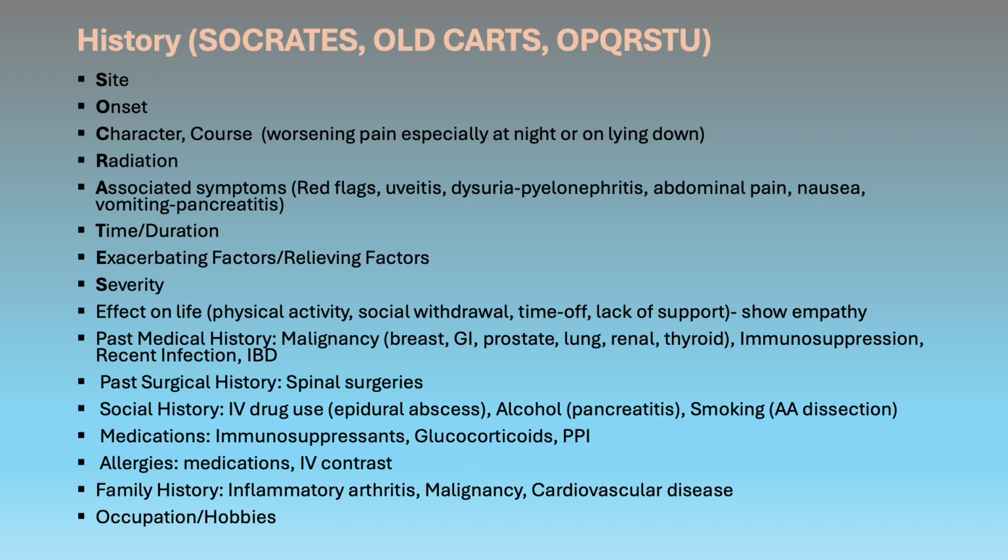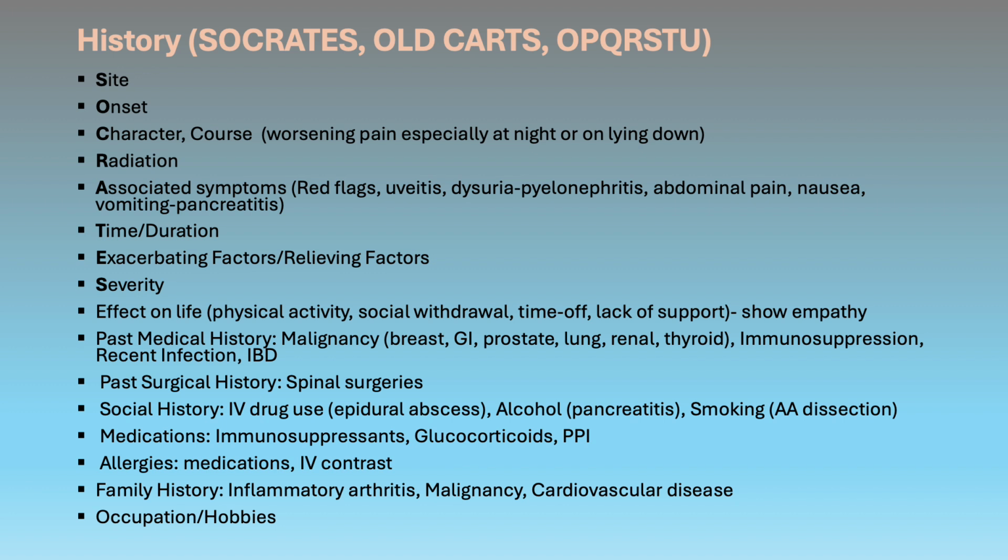Ask if the back pain moves anywhere else. Pain moving to the buttocks or leg indicates nerve compression. Pain moving to the groin may indicate renal colic, and abdominal pain could indicate either pancreatitis or peptic ulcer disease. Associated symptoms, such as the red flags that we have already discussed, do not miss them.